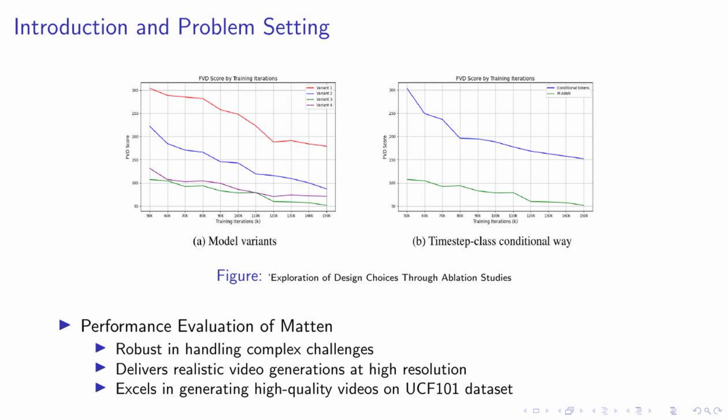Unpacking the power of Matten. Ablation studies reveal the influence of design modifications and model size on performance. Larger models tend to deliver improved performance, a trend consistent with other studies in image and video generation. Our experiments, conducted on various datasets, provide a comparative analysis against advanced video generation methods.